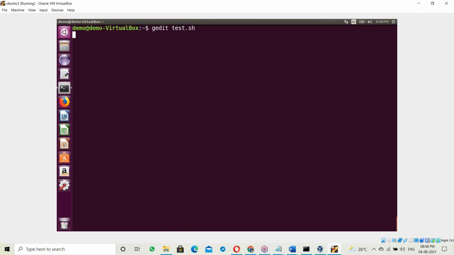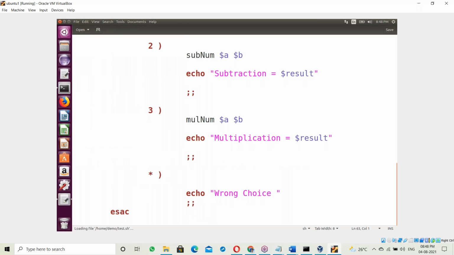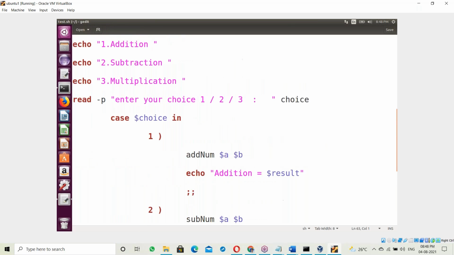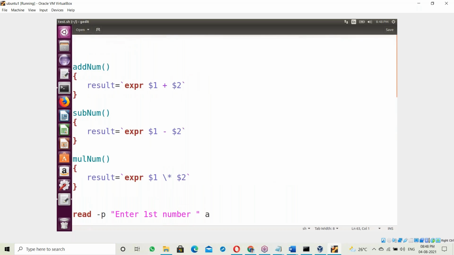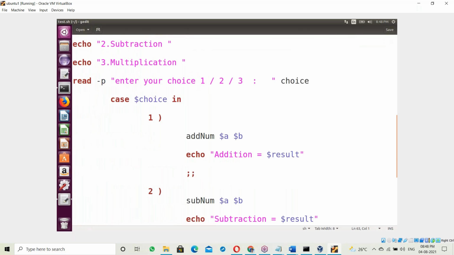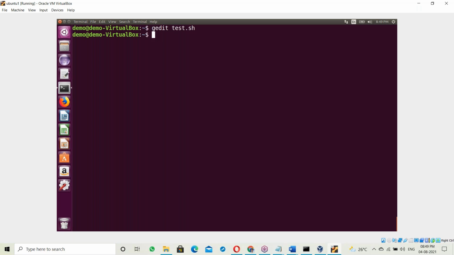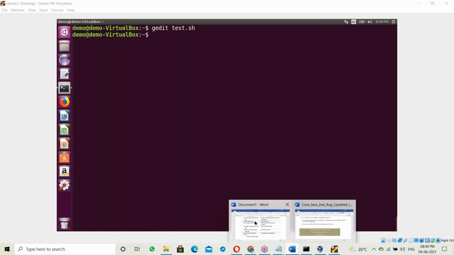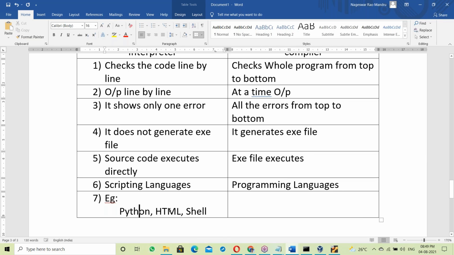So the Python script has no error checking, nothing here. It executes directly. Yes, it won't check for any errors. Direct execution of this. So the script executes directly, the source code executes directly. Python, HTML, shell script are executing directly here.